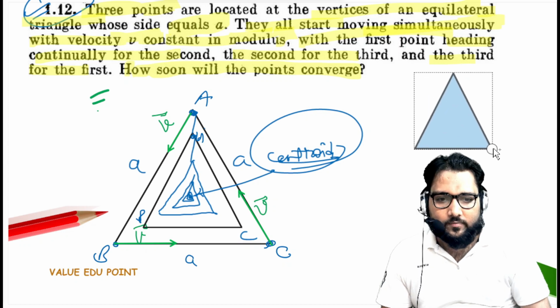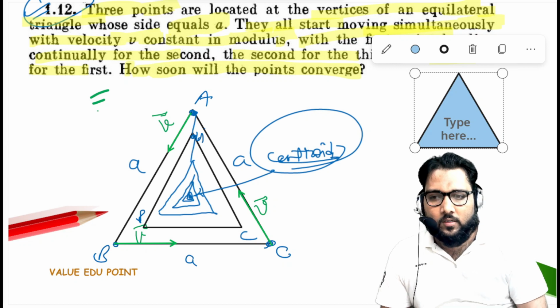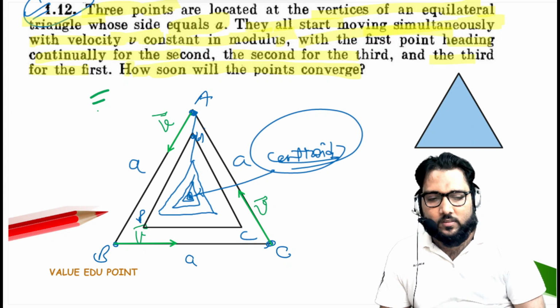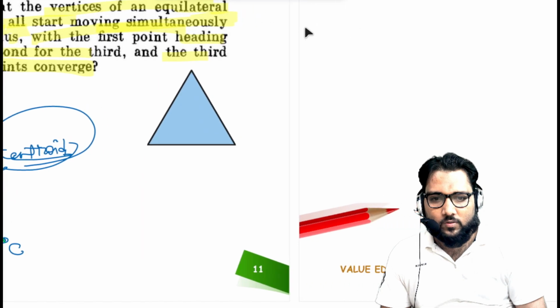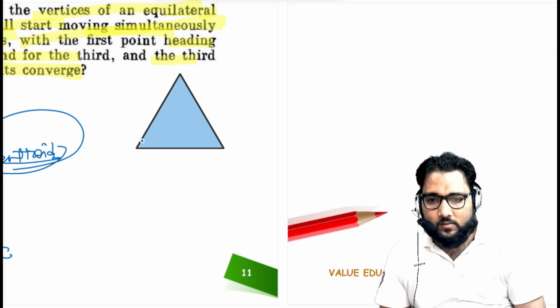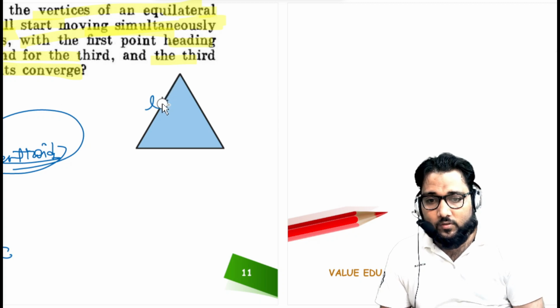Okay, we take any arbitrary triangle to find the answer to this question. So look at this. Assume this distance is L, in an arbitrary triangle. Here A is coming towards this side.